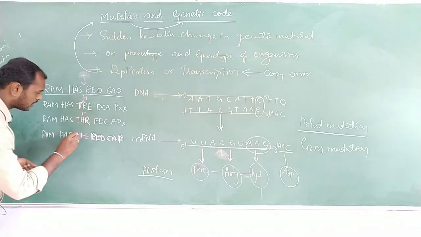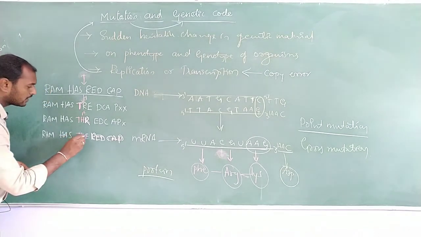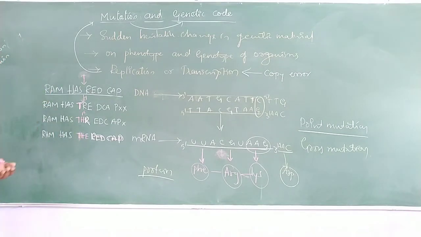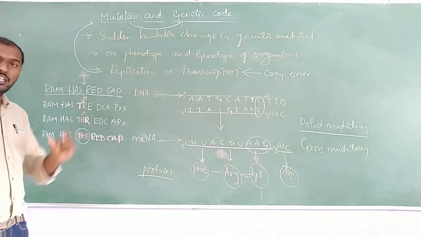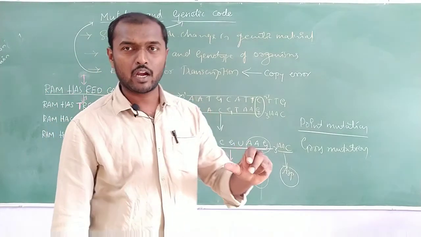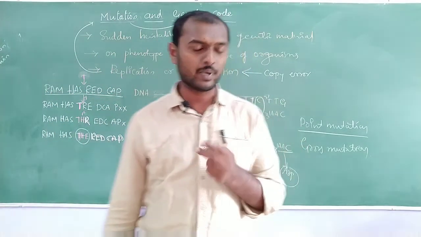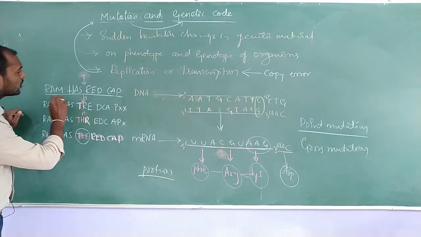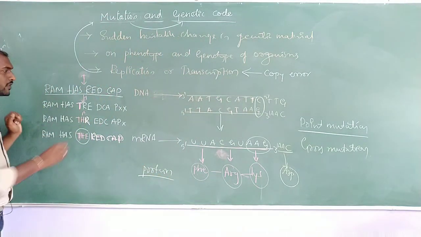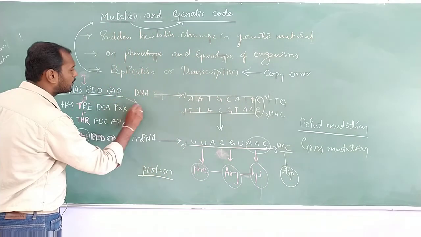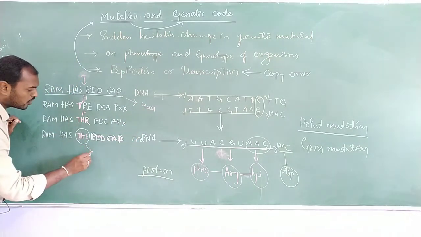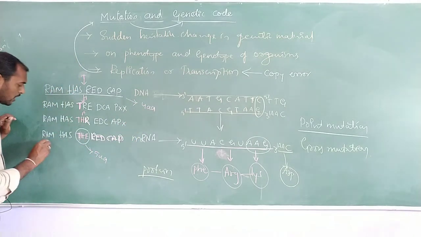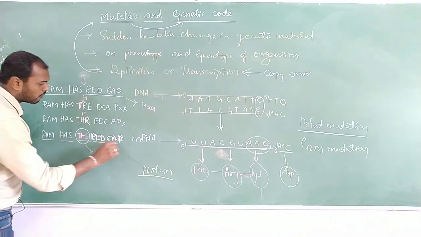It has become Ram has the red cap. So here the addition of one complete new set of nucleotides or triplet code is going to happen, and this particular mRNA, instead of producing the protein with 4 amino acids, is now able to produce a protein with 5 amino acids. Right? 1 2 3 4 5.